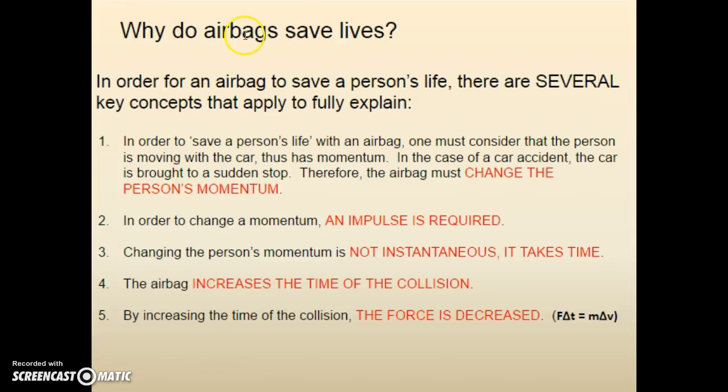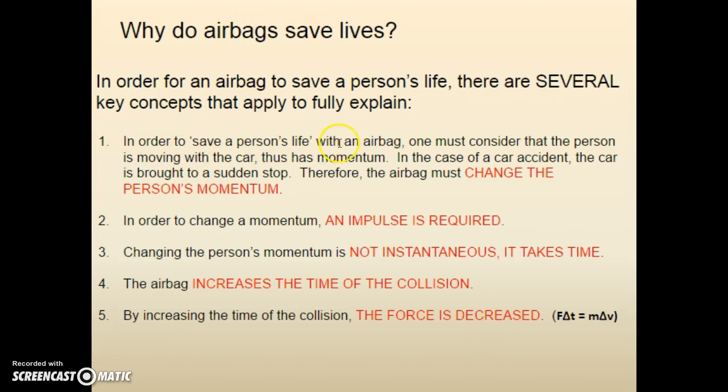There were a couple topics that we did not get to discuss on the practice exam that we need to make sure we go back to. And this is, why do airbags save lives? This is like number 13 on the practice quiz, I believe. But in order for an airbag to save a person's life, there are several key concepts that fully explain why airbags save lives. And here's what we have.